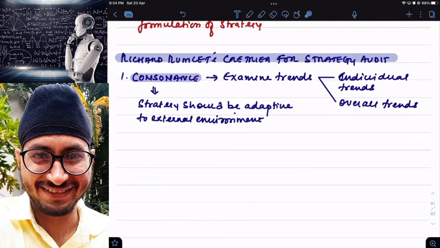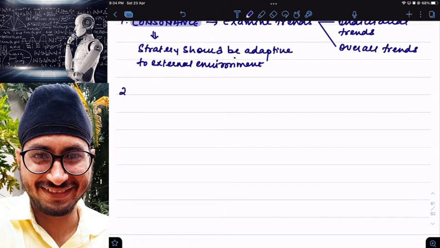That is called consonance. So if I want to find out what are the trends in the external environment and want to make changes in my business as per the changes in external trends, then consonance. That is one criteria for going for which audit? Strategic audit. Criteria number 2, advantage.